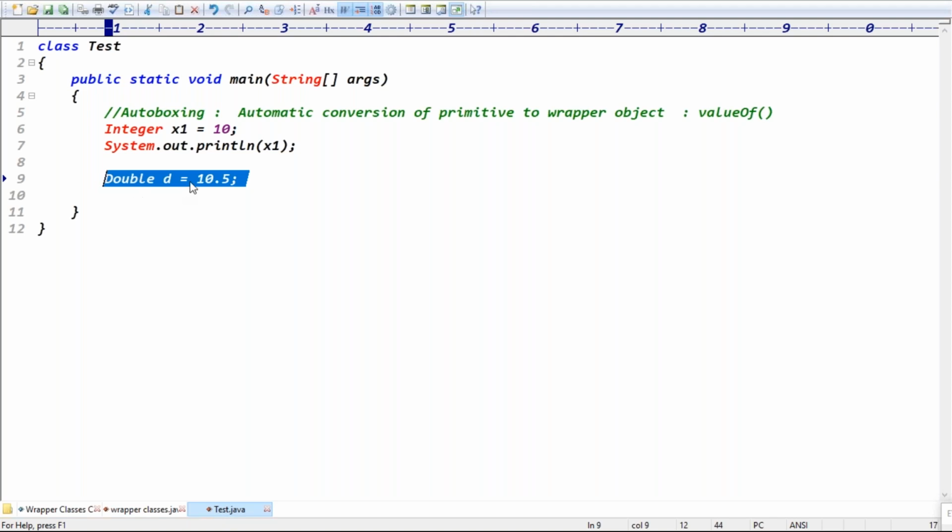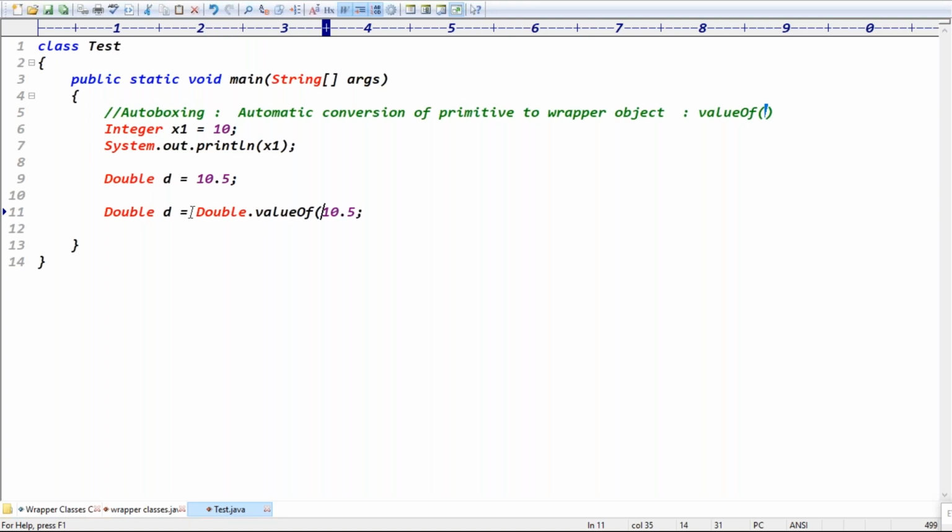Internally, after compilation, this code is again using the Integer.valueOf method only. Yes, after compilation the compiler is using what? Integer.valueOf method, right? It means from the JVM point of view, this is not the line. From the JVM point of view, this is Double.valueOf method only. Yes, are you clear now? Guys, you got the clarity?